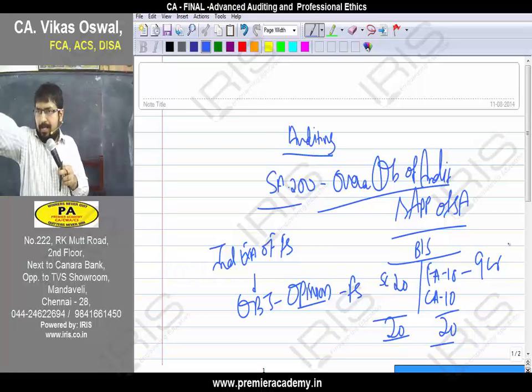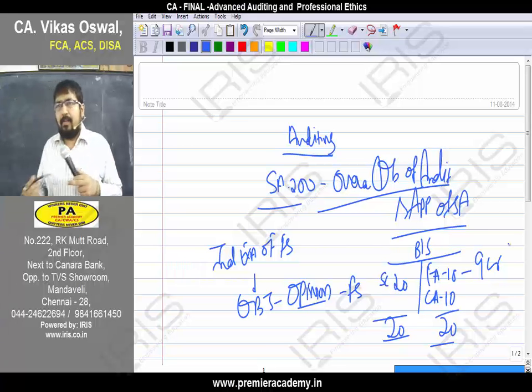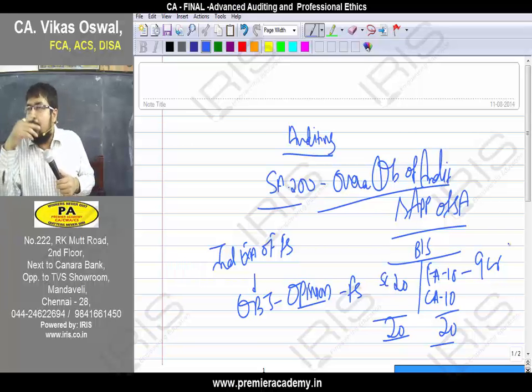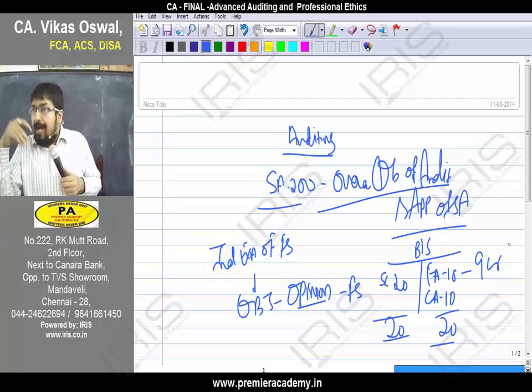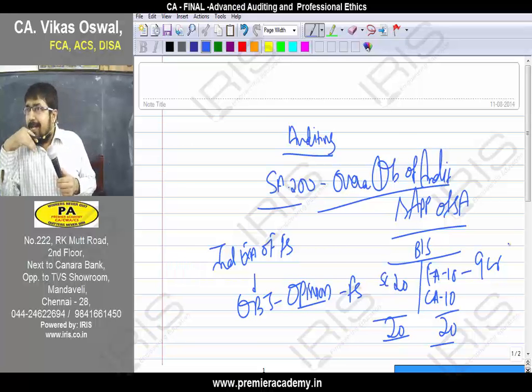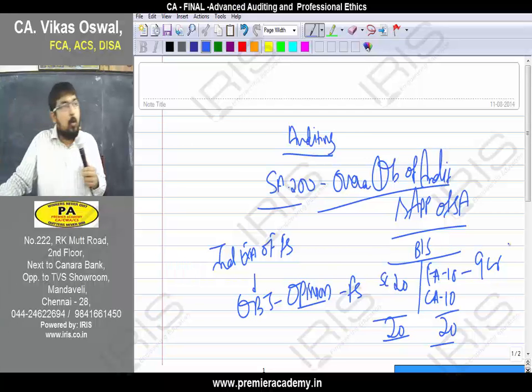Stand up, bhai. What's your name? Rahul. Rahul, you come across this observation where evidence is available for 9 crores, and in the balance sheet they are showing 10 crores. What do you think? 9 is correct. You're right, Rahul, 9 is correct. You will tell the management to rectify. They need to reduce the value of the asset to 9 crores.